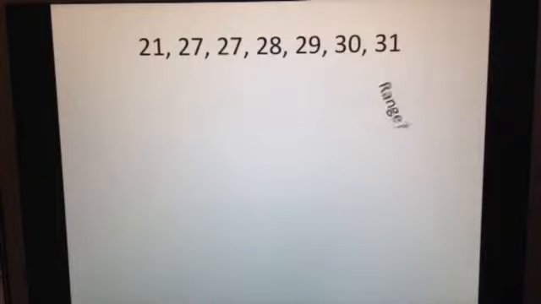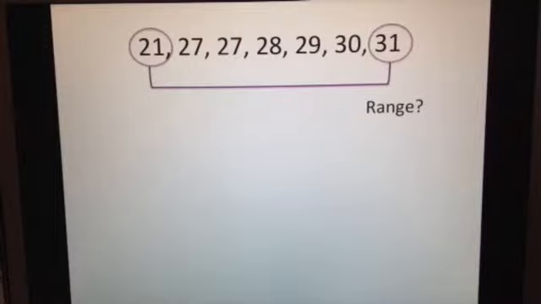Finally, what about the range? Remember, range covers the whole set of data from least to greatest. So 31 minus 21 is 10. The range is 10.